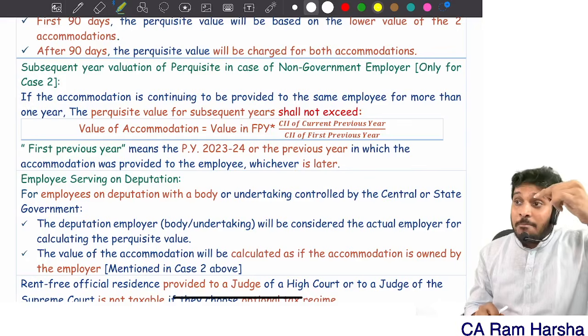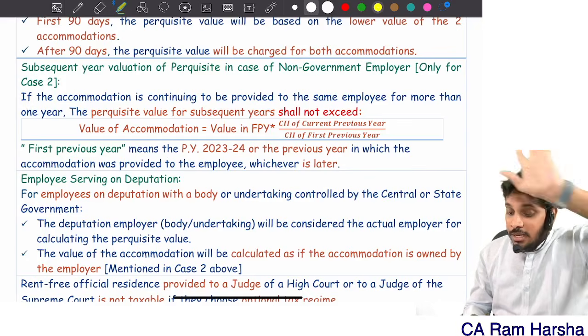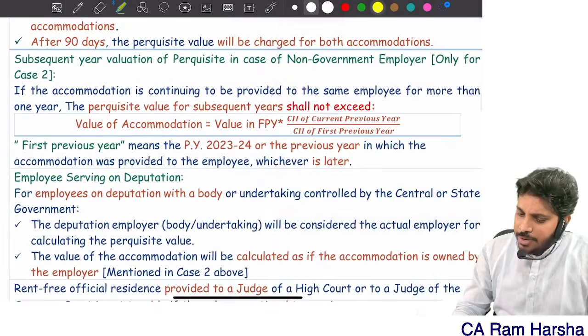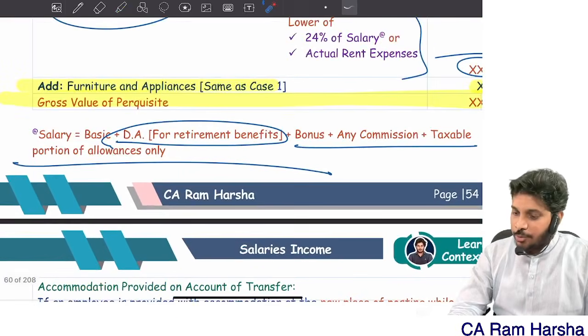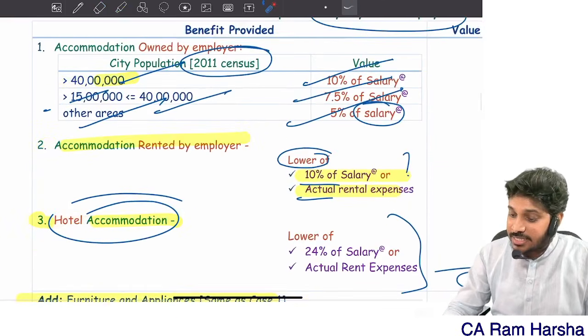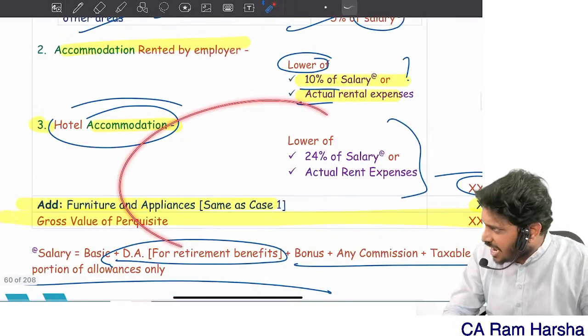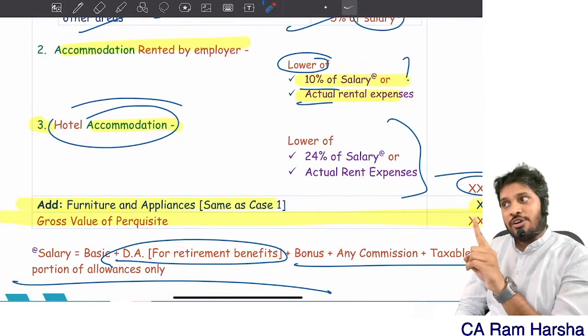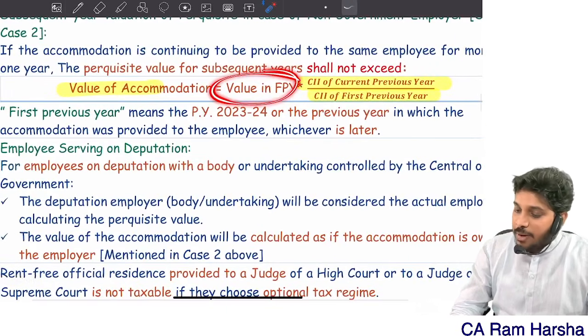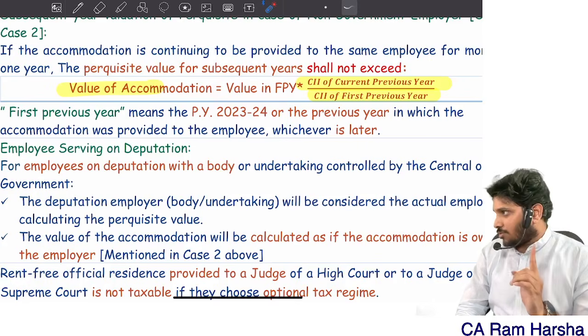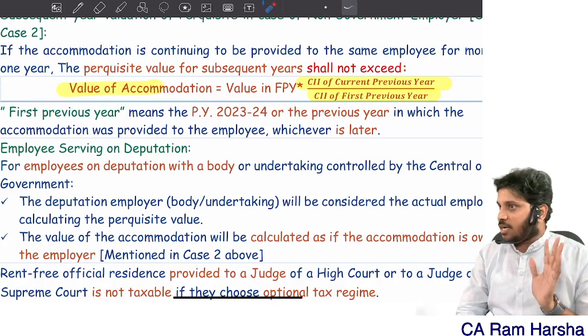Then there is a maximum limit on perquisite valuation. Generally, many interpret that in the second year we should compute the perquisite differently. Wrong. You should compute it in the second year also the same way, with the same logic. But there is one checkpoint. The checkpoint is: what was the value of the perquisite in 23-24, the previous year?